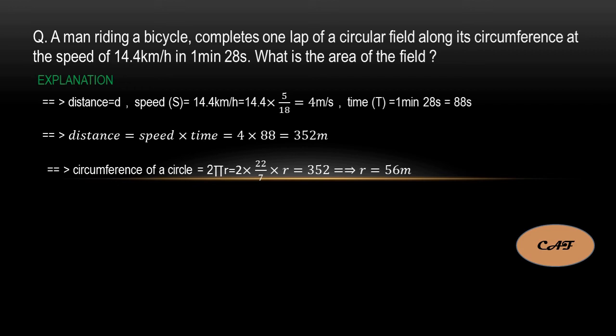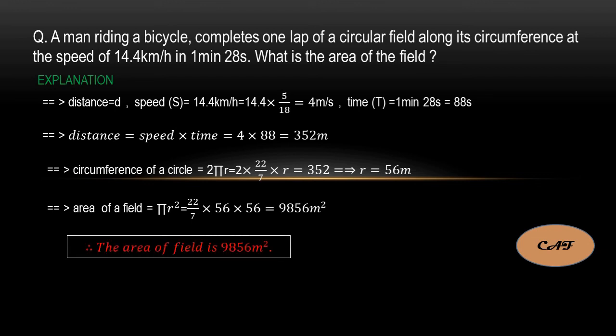So you know the radius value. They are asking for the area of the field. That field is circular, so you simply need to find the area of the circle. Area of a circle is equal to pi r square. So pi is equal to 22 by 7 into radius 56 into 56, which is equal to 9856 meters square. Okay. Therefore, the area of the field is 9856 meters square.